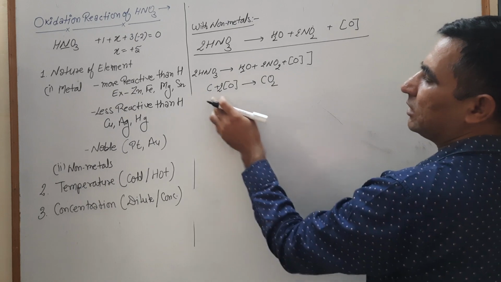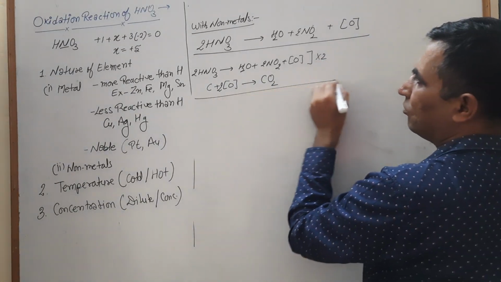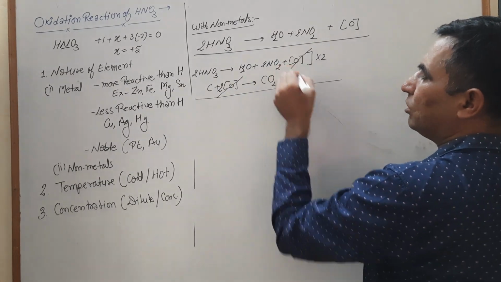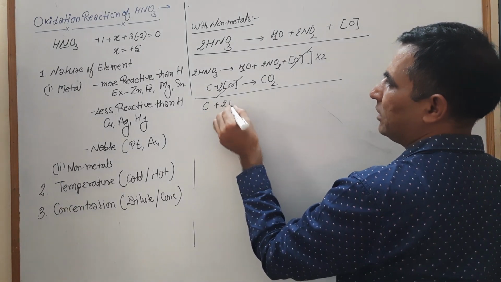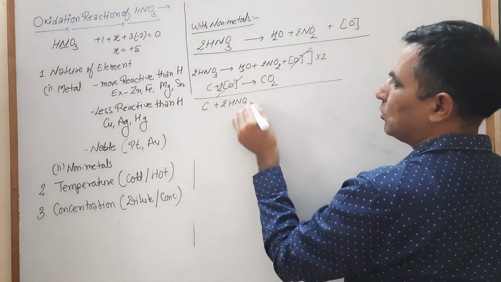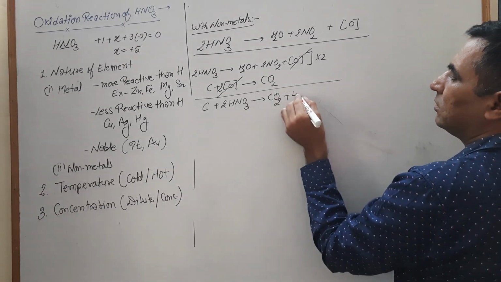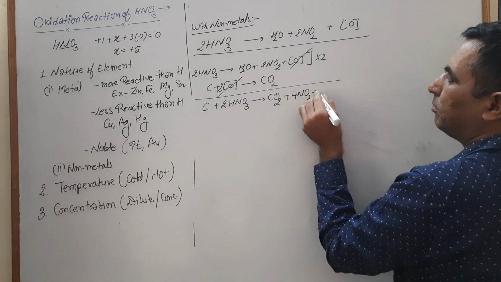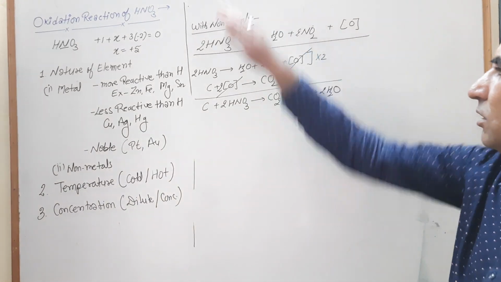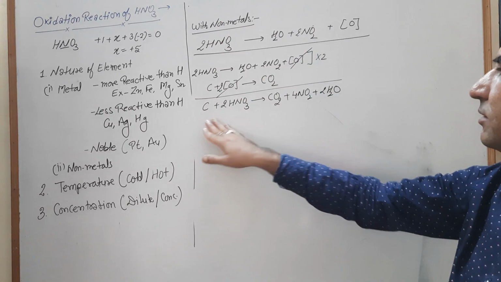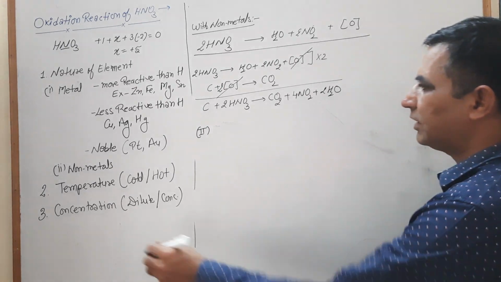Now in this reaction 2 oxygens are here, so we multiply this with 2. The cancelable quantity, 2O, is cancelled, so the remaining is C plus 2HNO3, which converts into CO2 plus 4NO2 plus 2H2O. So this is the oxidation of carbon, converting into CO2.